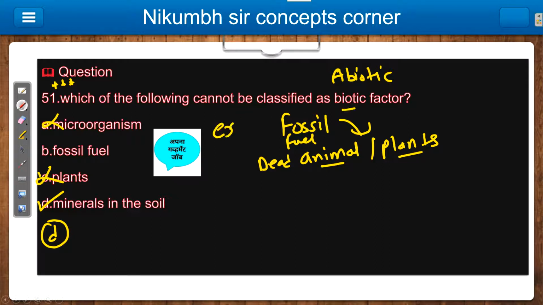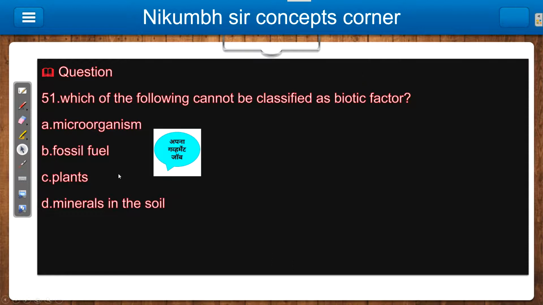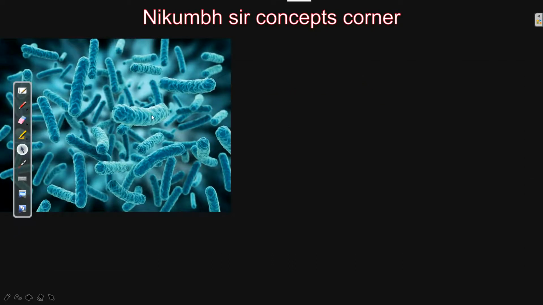So this is the exception, you can say fossil fuel is the exception. Just note this point, that fossil fuel is not abiotic but it is considered as biotic because it is made up of dead animals and plants. So this is also not the option, and your answer is minerals in the soil. Okay, microorganisms, bacteria.